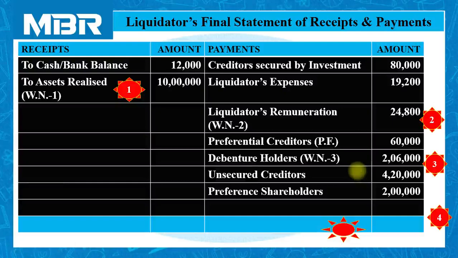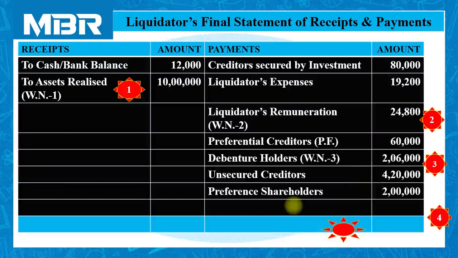Now, creditors are over for all the categories. We have already paid secured creditors, we have paid liquidator's expenses and remuneration, we have paid amount to preferential creditors, we have even discharged liability towards creditors with floating charges like debenture holders, we have also paid amount to unsecured creditors, and now it is time to pay amount to preference shareholders of the company.